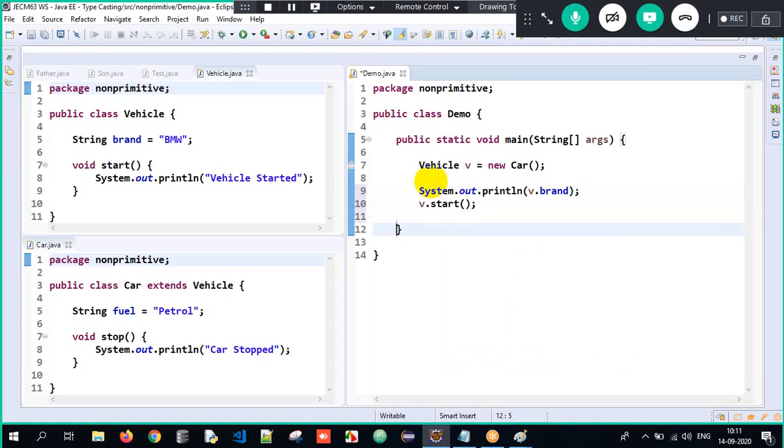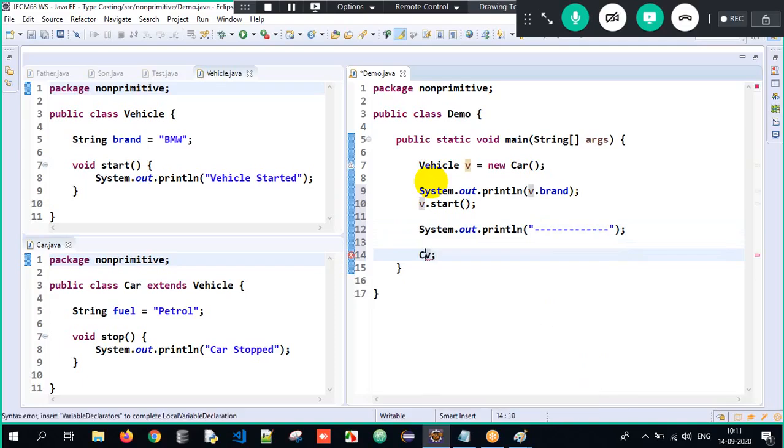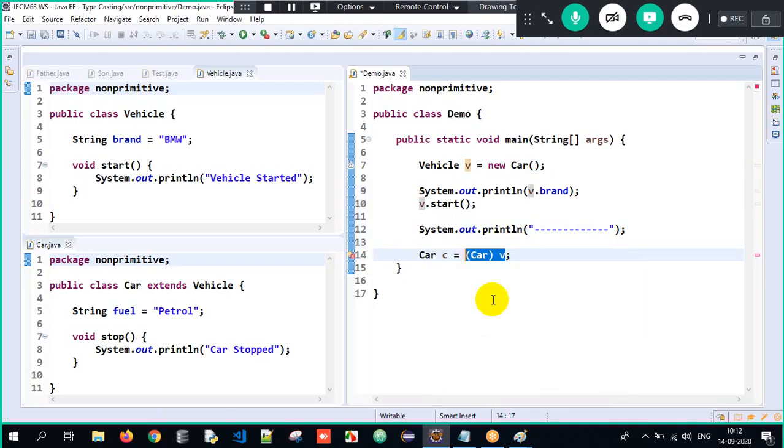It will give an error, right? So you have to be very smart. So this is upcasting. Once we have upcasted, only superclass properties are accessible. Now how will I downcast it? V is of type superclass, and I'm trying to convert it to Car here. But downcasting should always happen explicitly, so I have to add a cast here. Downcasting should always happen explicitly, and that too after upcasting.